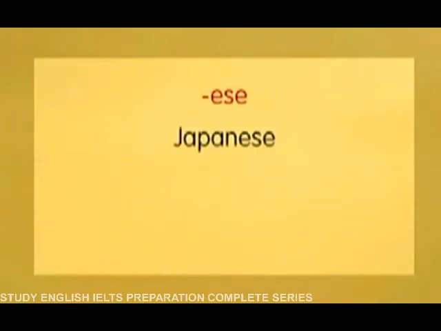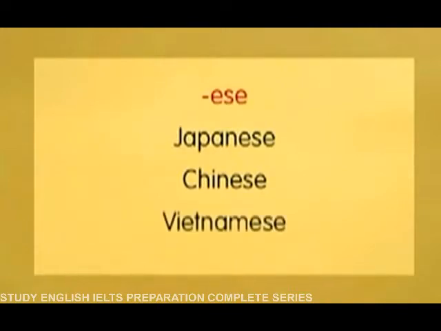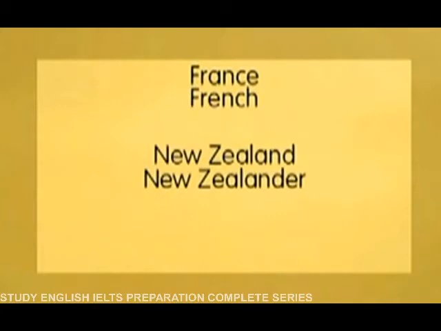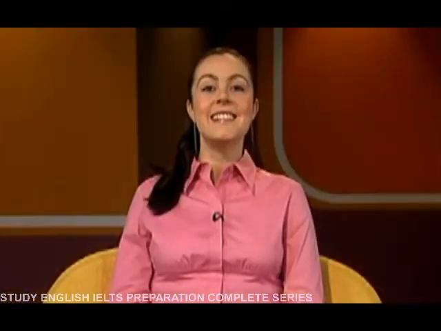Japan, Japanese. China, Chinese. Vietnam, Vietnamese. Then there's the I group, pronounced I. Bangladesh, Bangladeshi. Kuwait, Kuwaiti. And some nationalities are formed in an irregular way. France, French. New Zealand, New Zealander. Philippines, Filipino. And watch the change in spelling with that one. Why don't you start your own list of English names for countries and their people? Some countries also take separate adjectives that you can learn along with them.